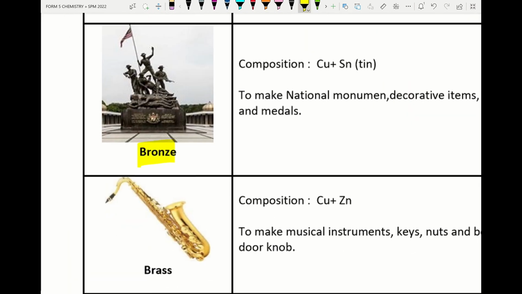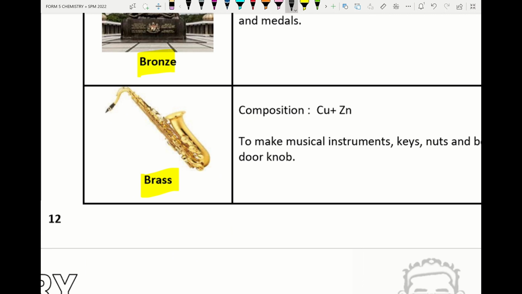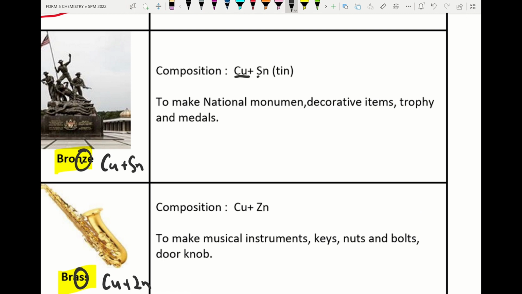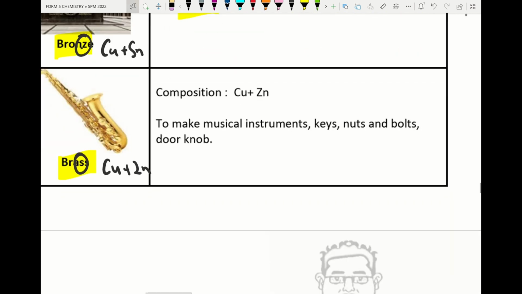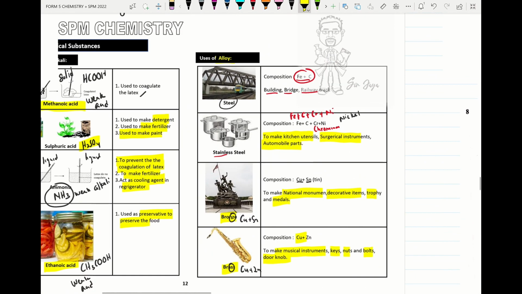Alright, next one, bronze and brass. Please remember, bronze and brass are made up of a major element which is a metal, known as copper. So here I put copper. The next element: we take the Z, we bring here zinc, and we take the S, we put here tin. Alright, so bronze is made up of copper and tin. It's used to make national monuments, decorative items, trophies, medals. Alright, brass is used to make musical instruments, keys, nuts, bolts, and door knobs. Alright, so we move on to the next uses.